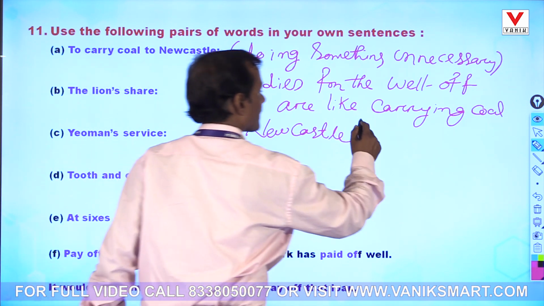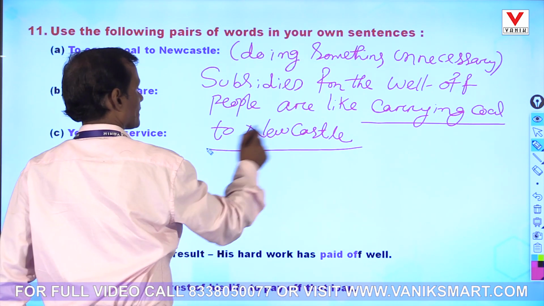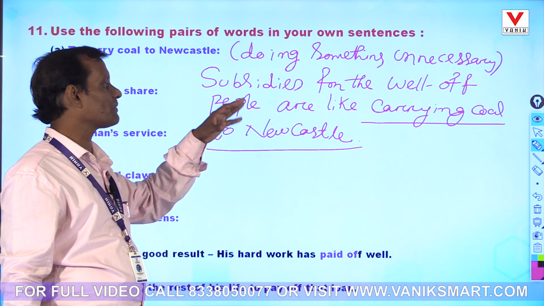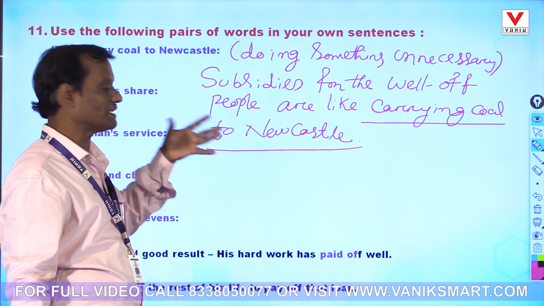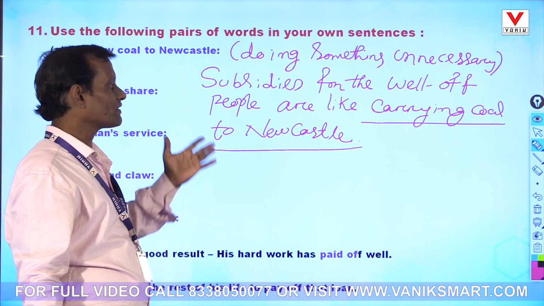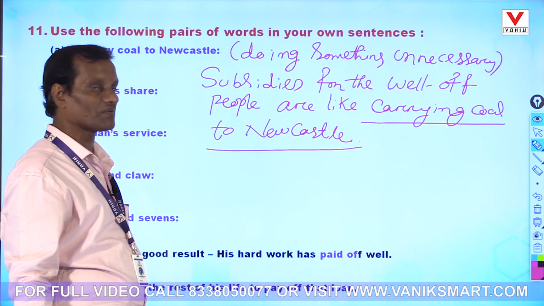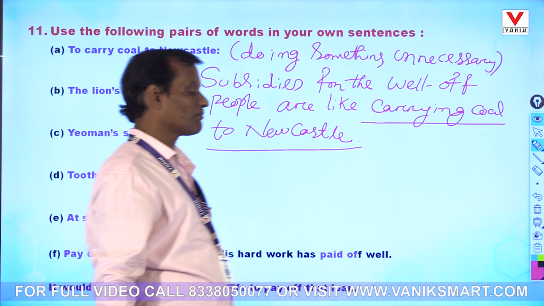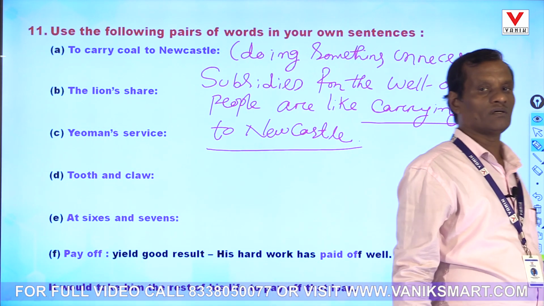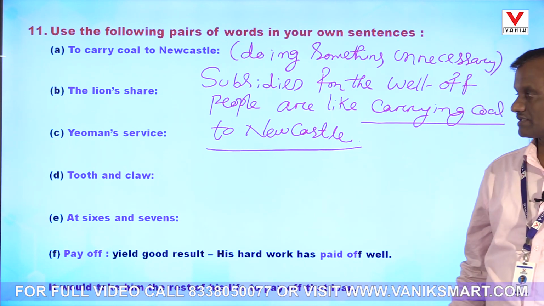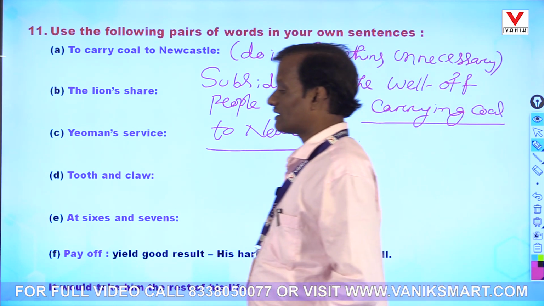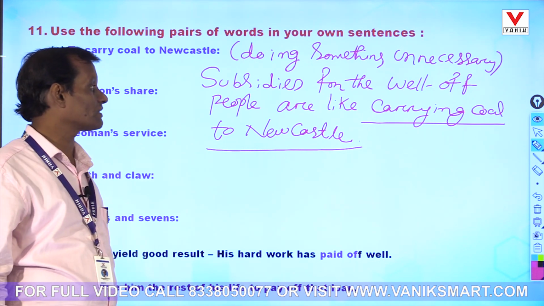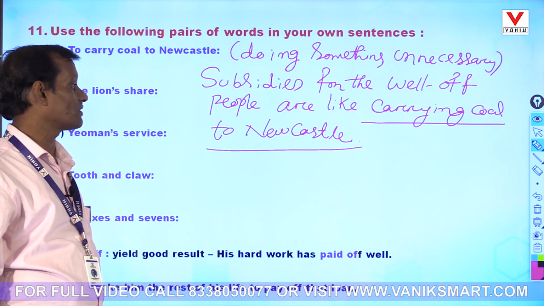Well-off means those who are rich. It is not necessary to provide subsidies by the government to the rich or well-off people. The poor need the subsidies, not the rich. So the sentence should be like that: subsidies for the well-off people are like carrying coal to Newcastle.